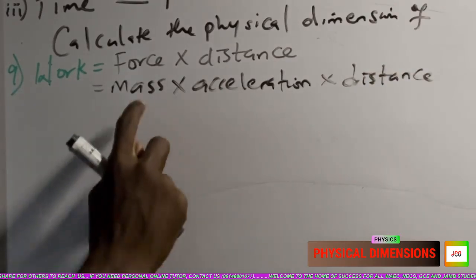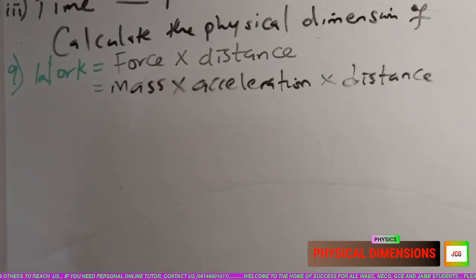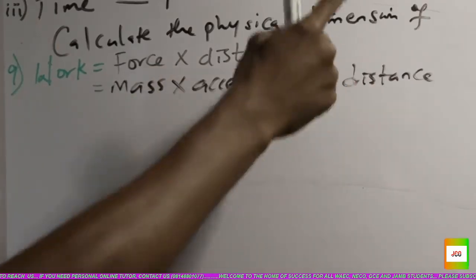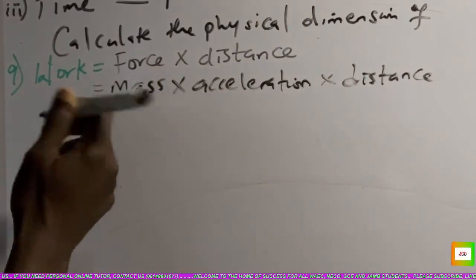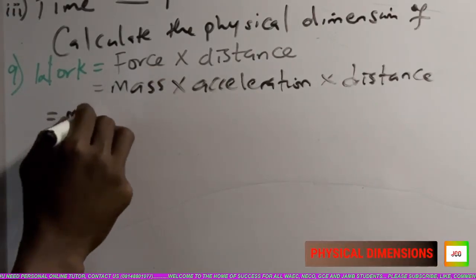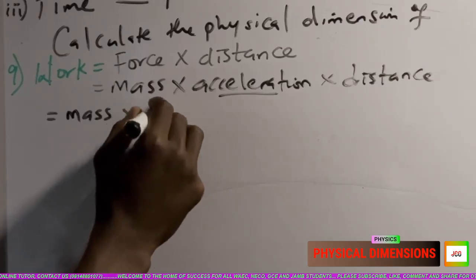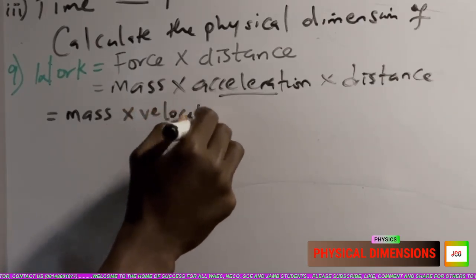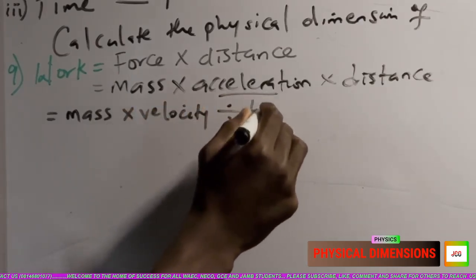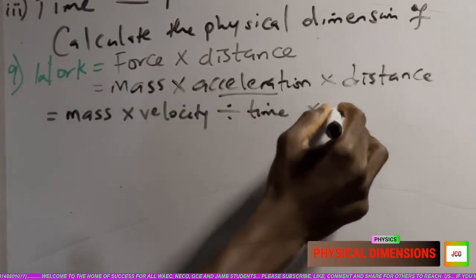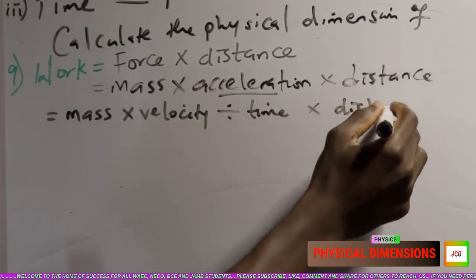Moving on further, take note, mass and acceleration is for force. Mass is a physical dimension, distance is a physical dimension, acceleration is not. So we rewrite mass times acceleration as velocity divided by time. Then I have my times distance here.